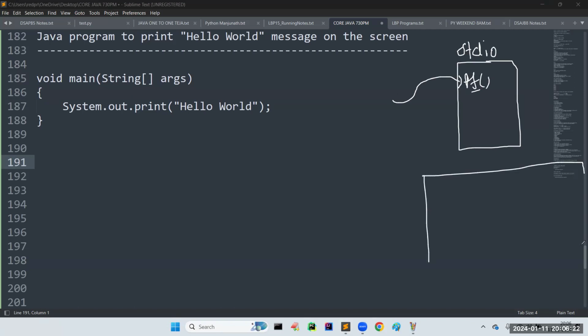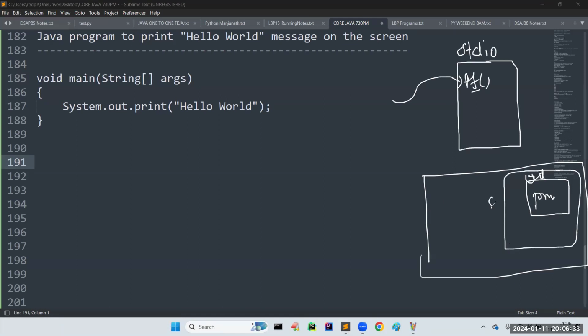But in Java, if you want to call the print function, it is associated with a reference variable called out, and that is associated with another called System. So if we want to access these, we need to get in step by step, layer by layer, because other classes may also have a print function available. Which one you are calling would always be confusing. That's why we give the complete path: first we enter the main block, then the other department block, and then we call a person like that. Got it? Now clear, sir.